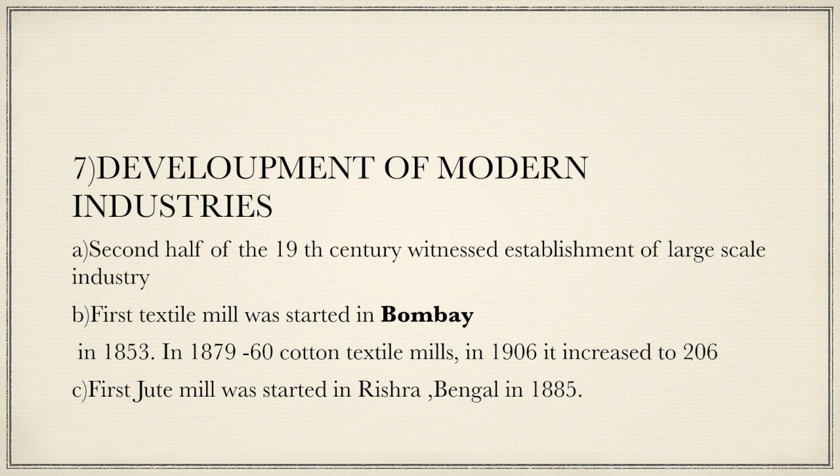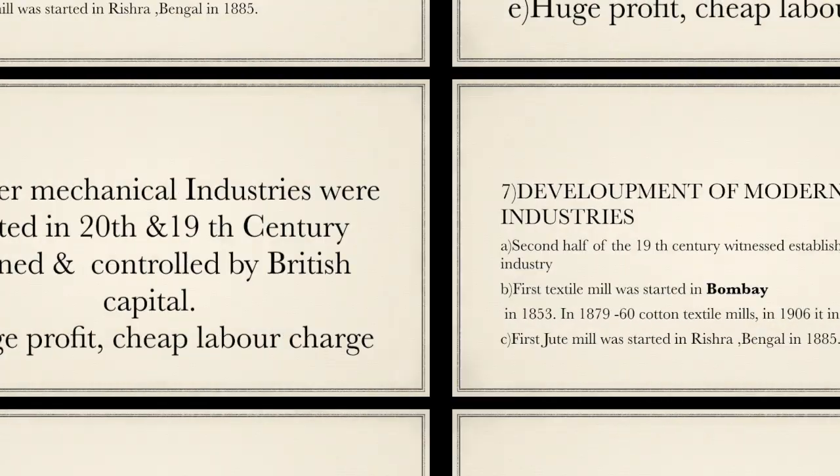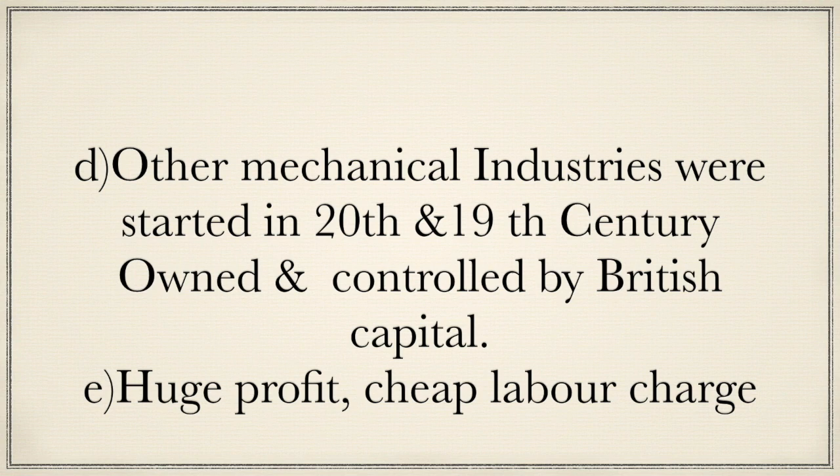In 1905, India had 206 cotton mills, an increase from 60. In 1901, there were about 36 jute mills in India, an increase from 20. Other mechanical industries were started in the 19th and 20th centuries. Sugar, mica, salt, cement, paper, and match industries developed in India.